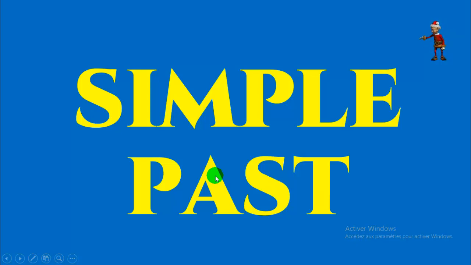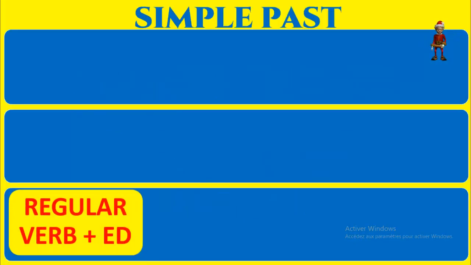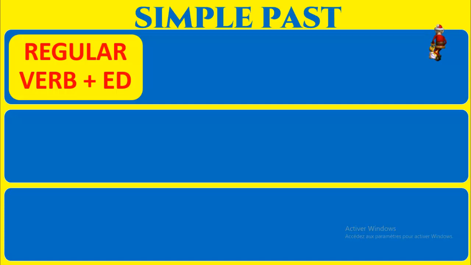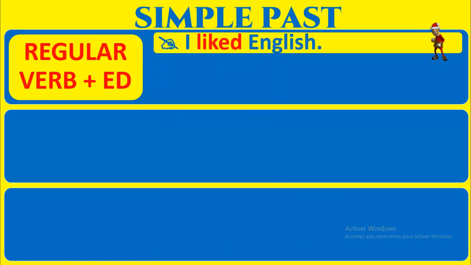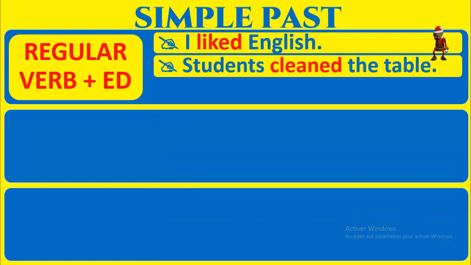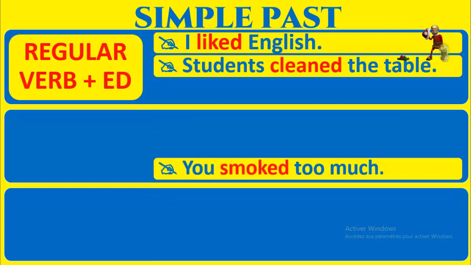Simple past. Formation. Simple past. We add ed at the regular verbs. On ajoute ed, la terminaison ed pour les verbes réguliers. Example, like, liked. Students cleaned the table.